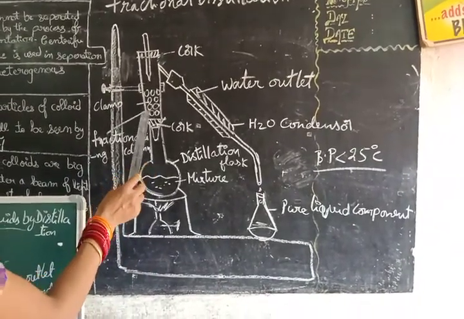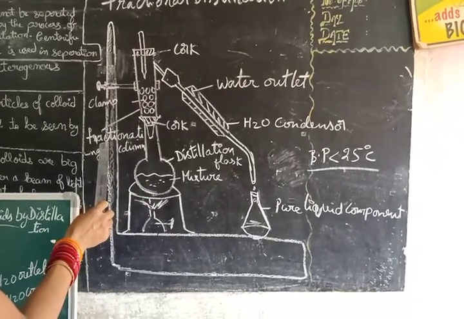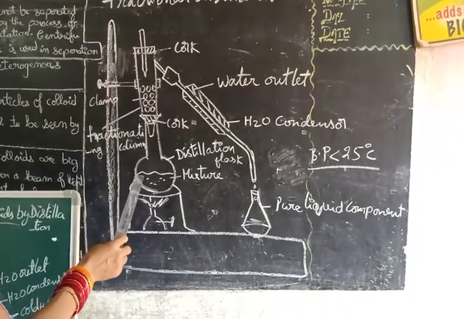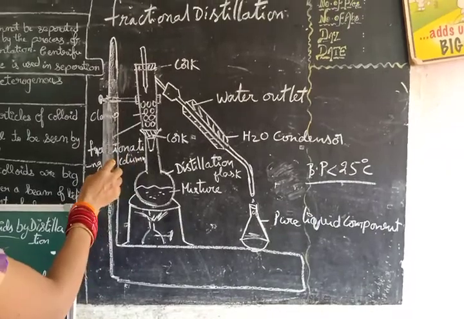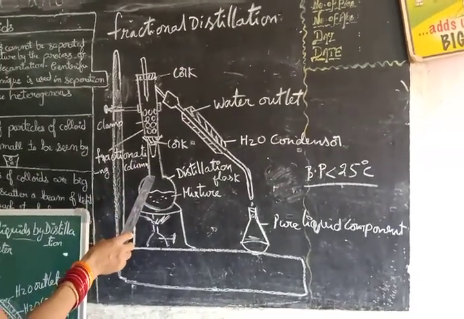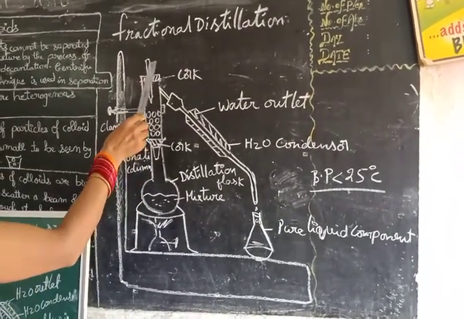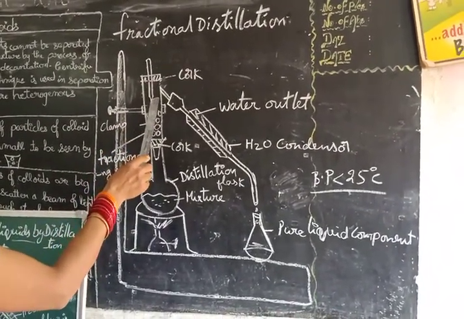This cylindrical structure is what we call the fractionating column. This is the round bottom flask, and with the help of a clamp, the fractionating column is attached to it. With the help of another cork, we install a thermometer.